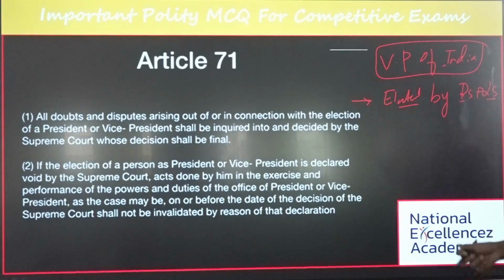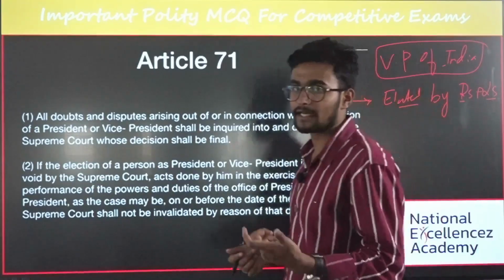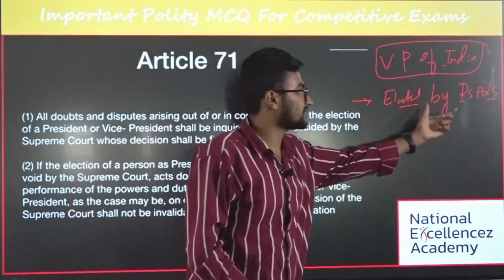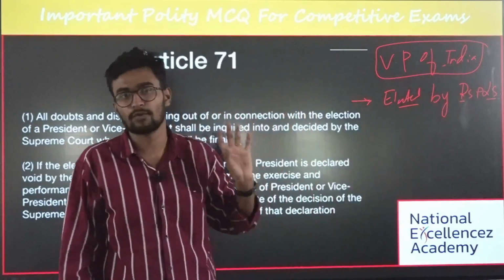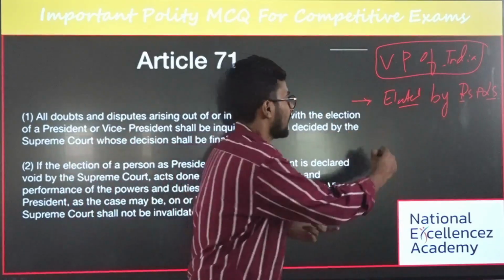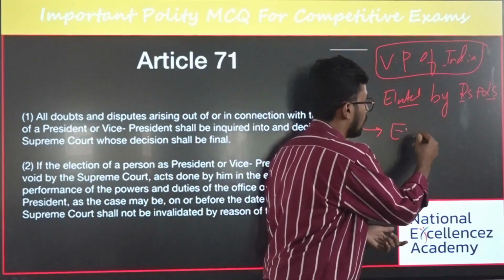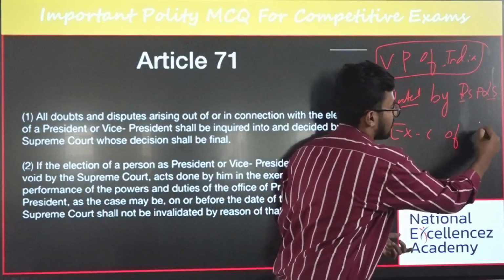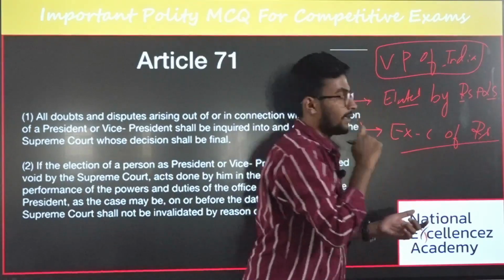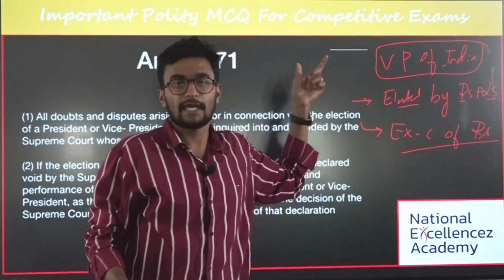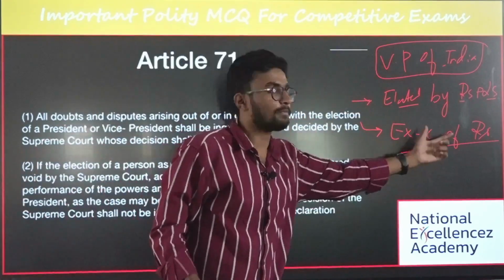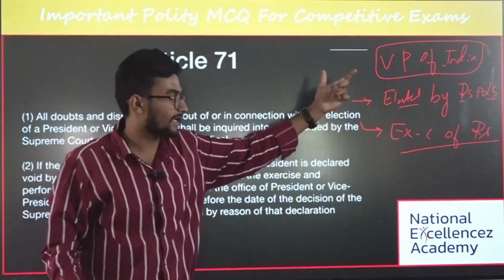It is an indirect election. Second, he is an ex officio chairman of Rajya Sabha. Once he is elected as vice president, he holds the chairmanship of Rajya Sabha.